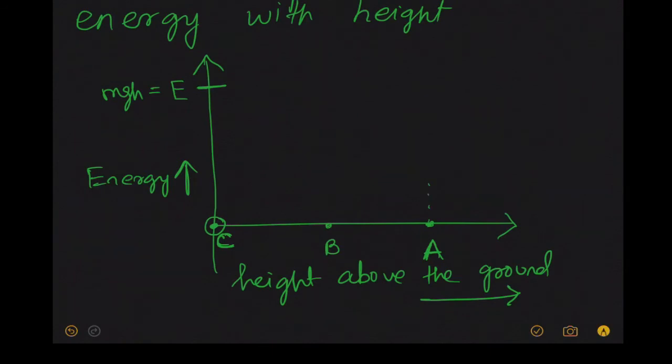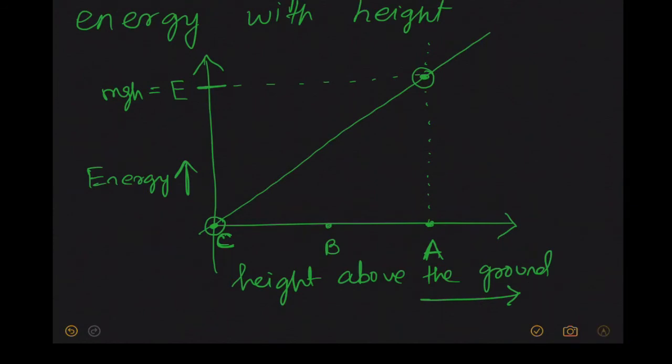So see here, at point A it was maximum. So potential energy is increasing in this way. As you are rising in height, your potential energy is going on increasing. So that is the graph of your potential energy.